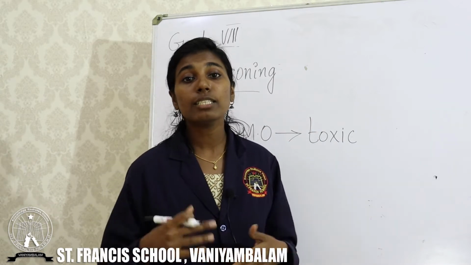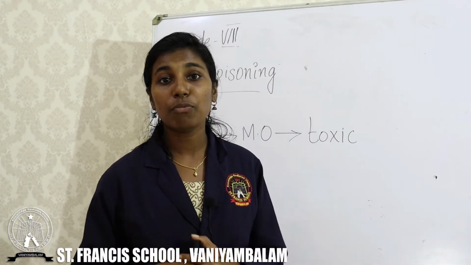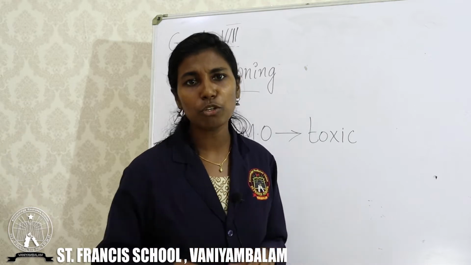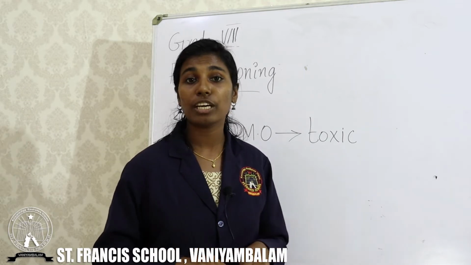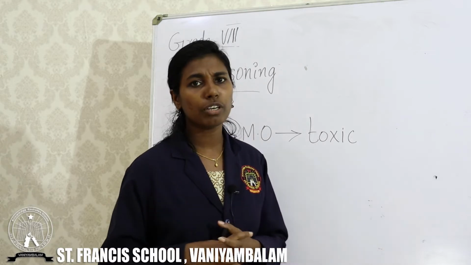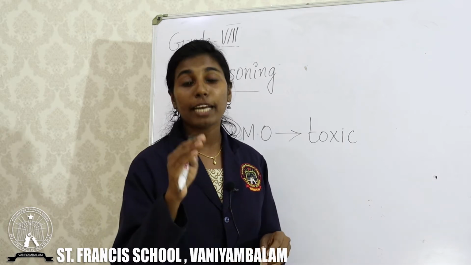Students, in the last Google Meet, we discussed a young man. He suffered from food poisoning due to eating shawarma. Did you hear that news? A man ate shawarma and died after 3 to 4 hours. How did it occur? It is because of the growth of microorganisms present in the food.